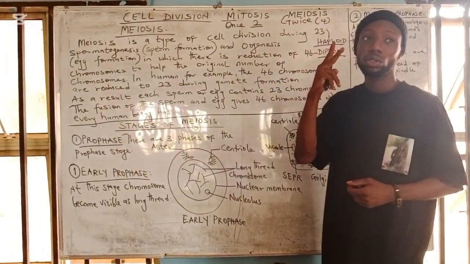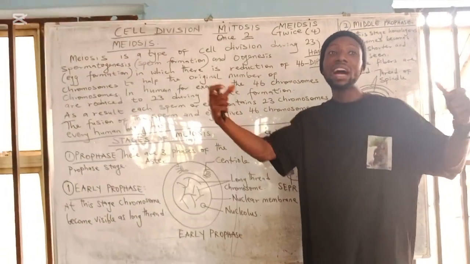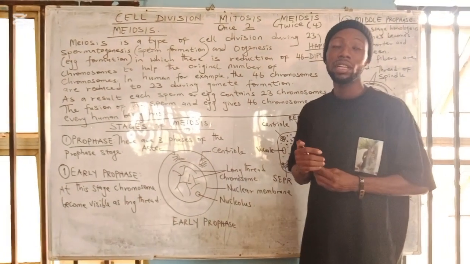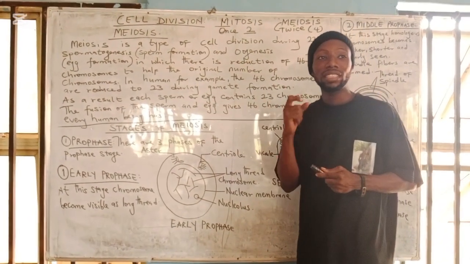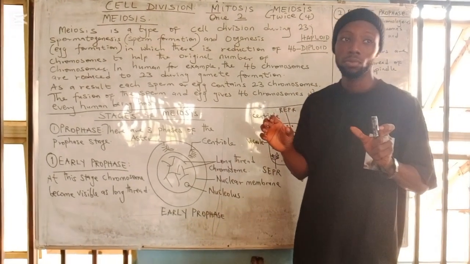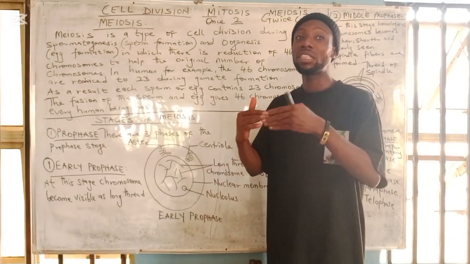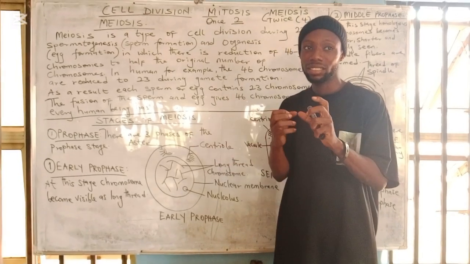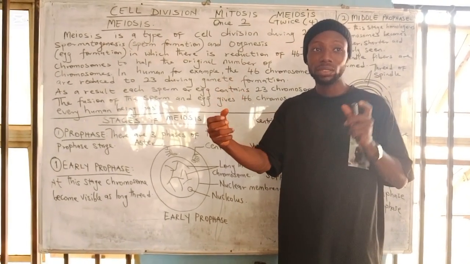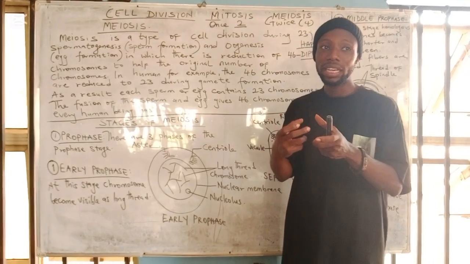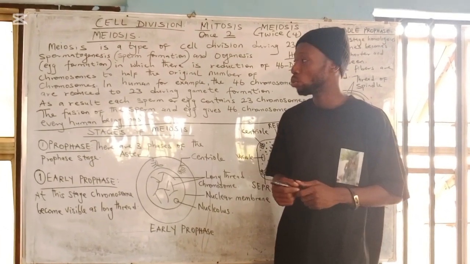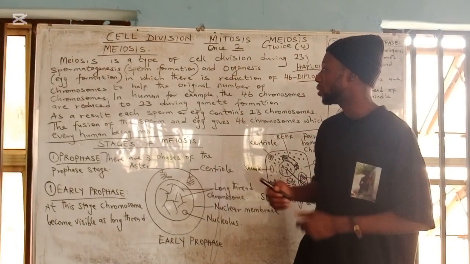Diploid, di means what? Two. That means half and half are combined together to give the diploid number of chromosomes. This implies that during this stage of cell division there is reduction in the number of chromosomes, which later, at the end of the divisions, will combine. That is during fertilization, when the male sex cells and the female sex cells fuse together in the fallopian tube. During fertilization the diploid number of chromosomes is later achieved.